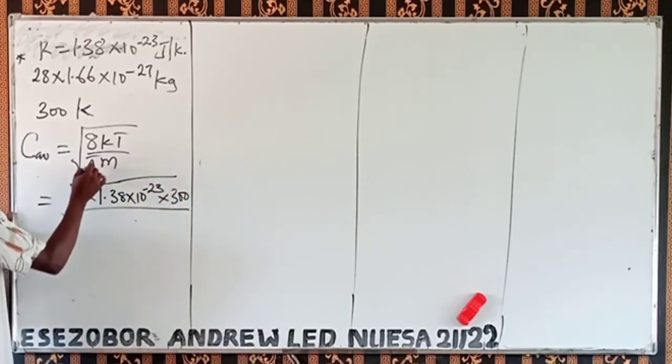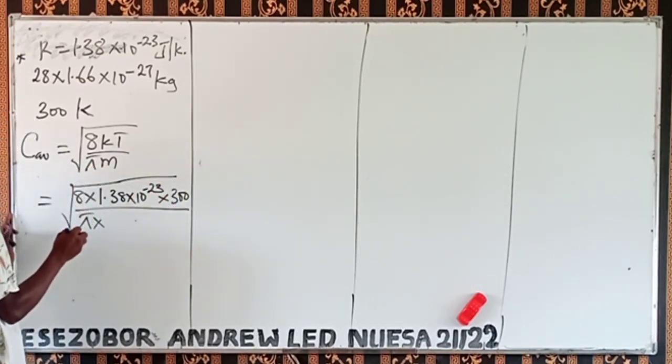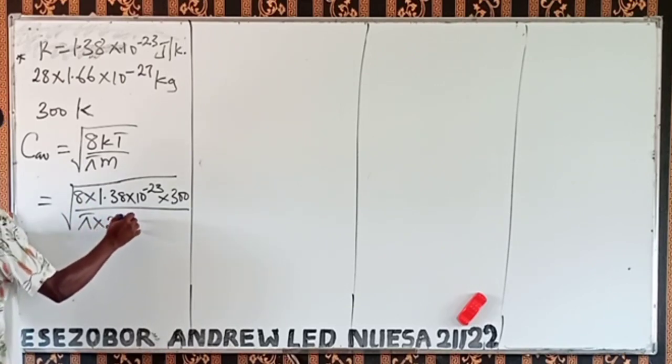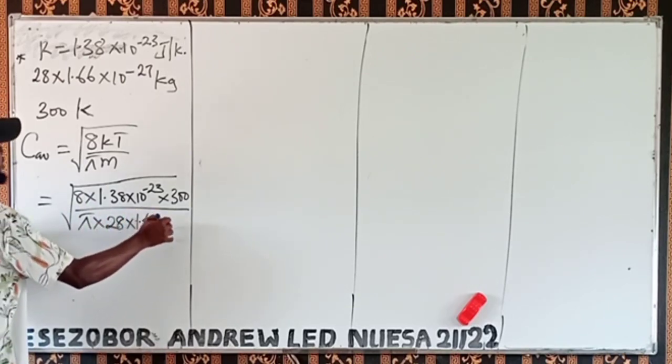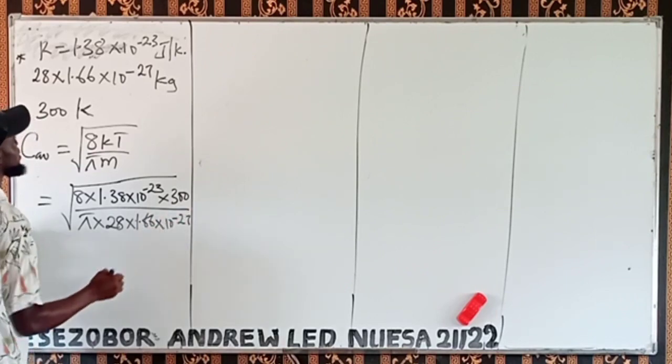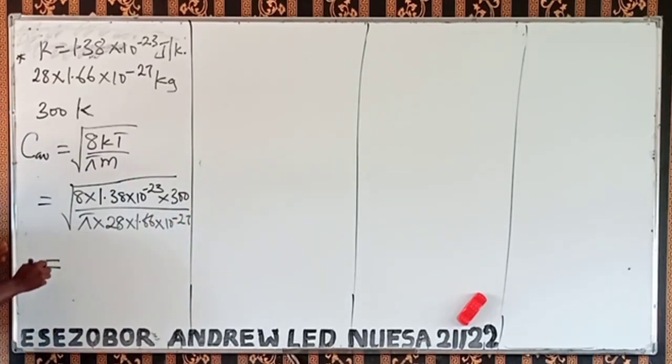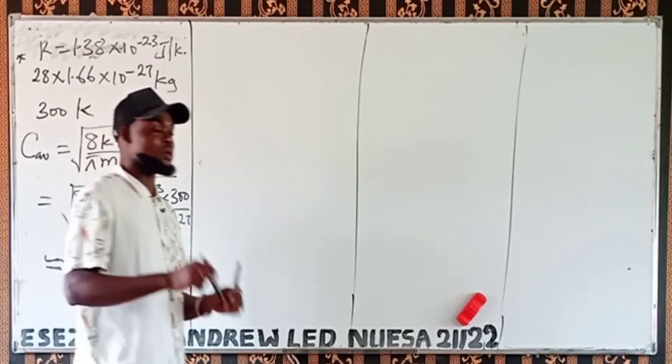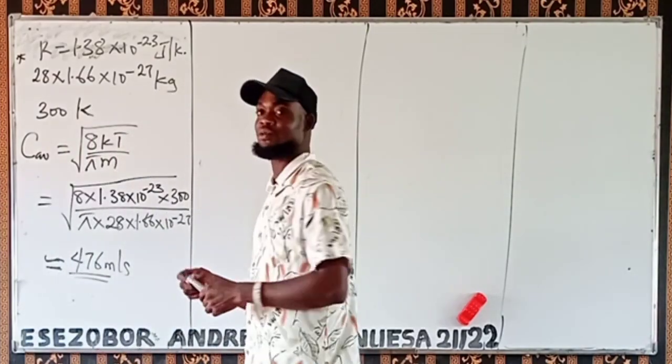Then divided by pi times the mass. What is the mass? Mass is 28 times 1.66 times 10 to the power minus 27. So if you solve this very well, you're going to have approximately 476 meters per second. That will be the average speed of the molecule.